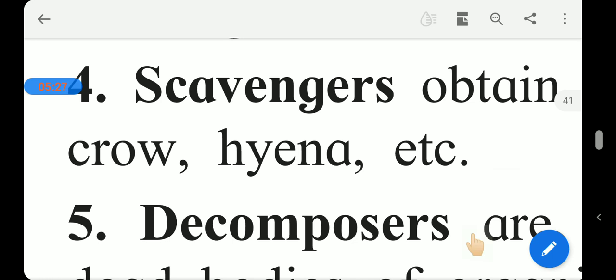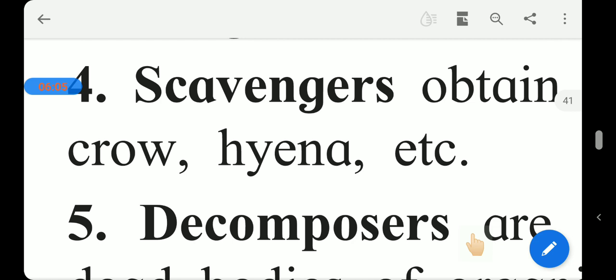Decomposers are small microbes, which cannot be considered as animals. They are small microbes which obtain their food by decomposing the dead bodies of organisms or any other material. Some microbes decompose the dead and decaying organic matter and convert it into inorganic compounds by the decomposing process.